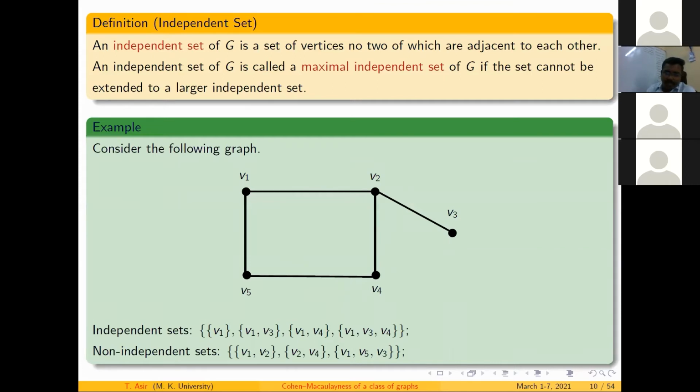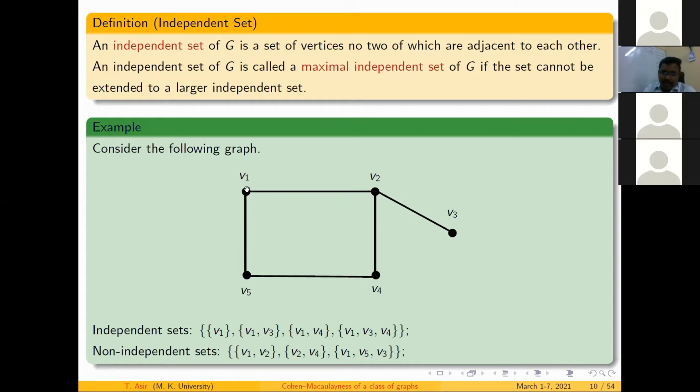For the sake of convenience, I would like to give you an example with 5 vertices. Here I labeled them V1, V2, V3, V4, V5. I just take this graph as G. So what are the independent sets? Let me take, all the singleton sets are always independent sets, like V1, V2, V3. If you take any singleton set, it should be an independent set.